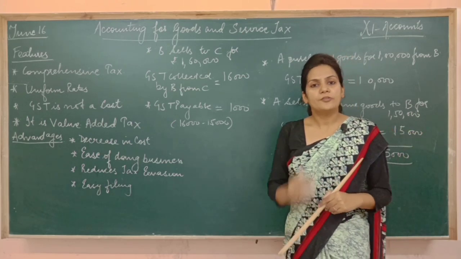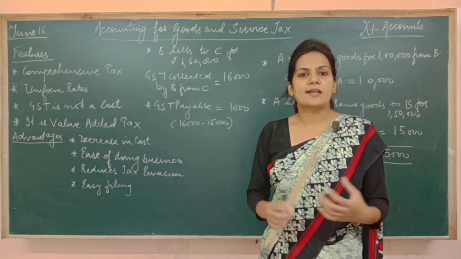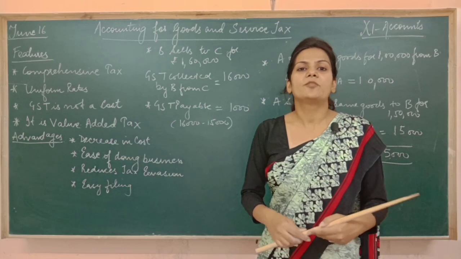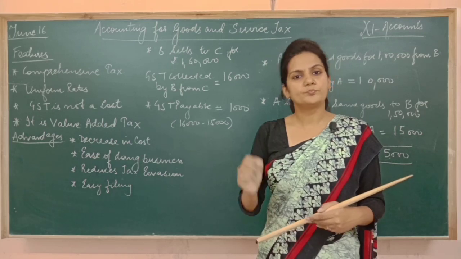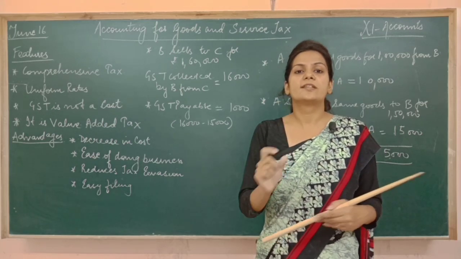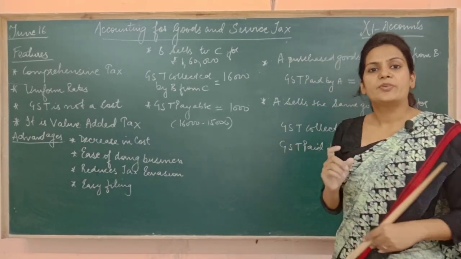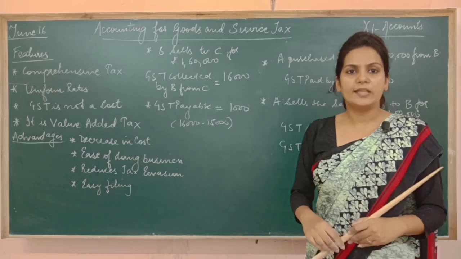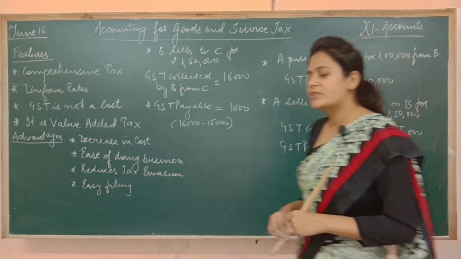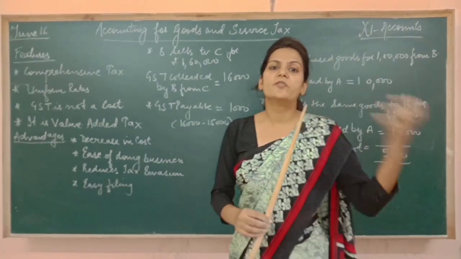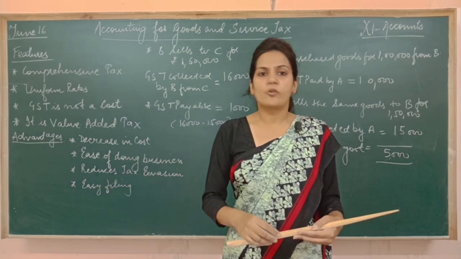But before the introduction of GST, when we used to charge central sales tax or value added tax like VAT or CST, it was decided by the state government what percentage of tax they liked to charge. But now the rate has been decided and the same rate is applicable on the goods of the same category in all the states of India. It means that now there is uniformity. Otherwise in the previous era, if Gujarat is charging 4%, it might happen Punjab sells the same goods by charging 2% tax. But now it's not like that.